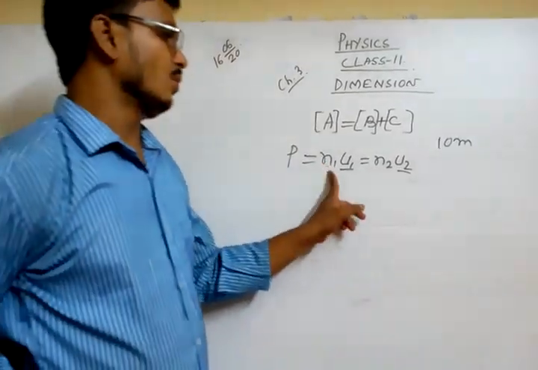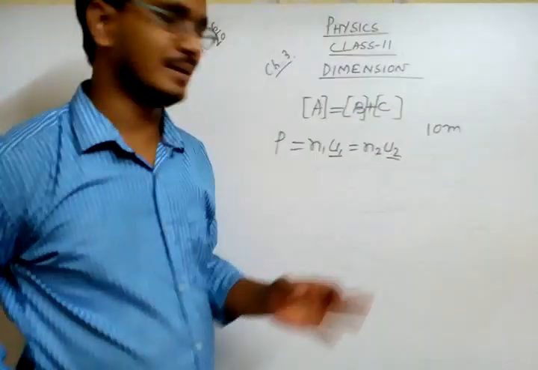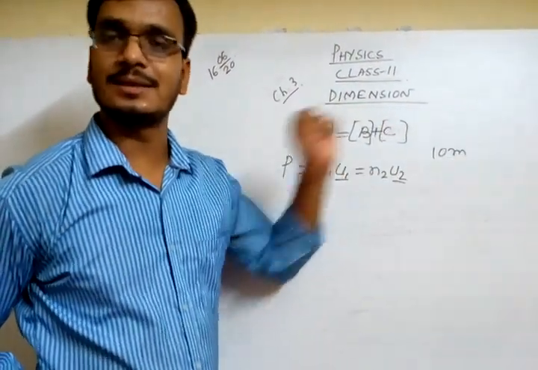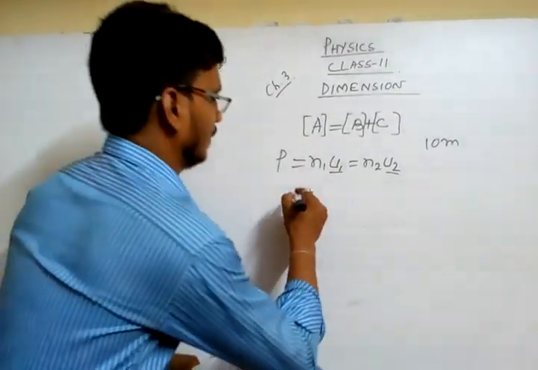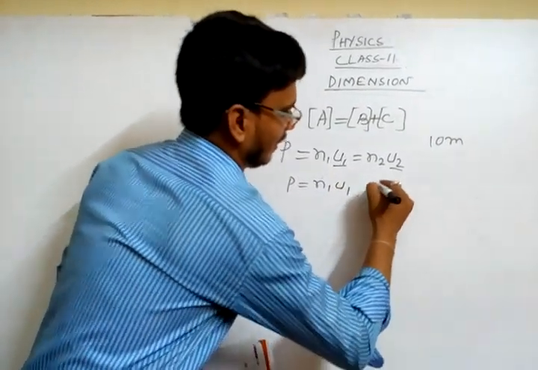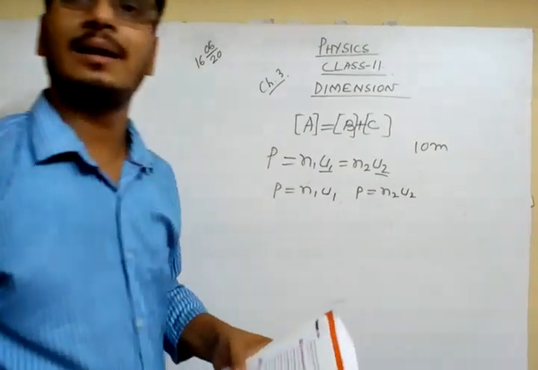So N1 and N2 are the numerical values, like 10, 20, 30, and U1 and U2 are the units, like meter, centimeter, kg. Now we can write P equals N1 U1, or we can write P equals N2 U2.